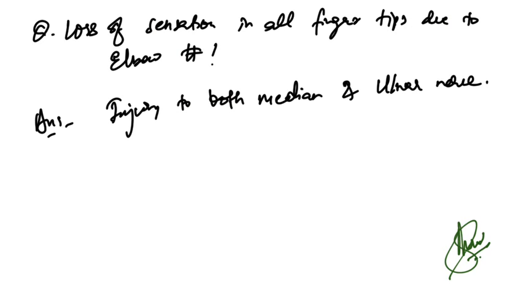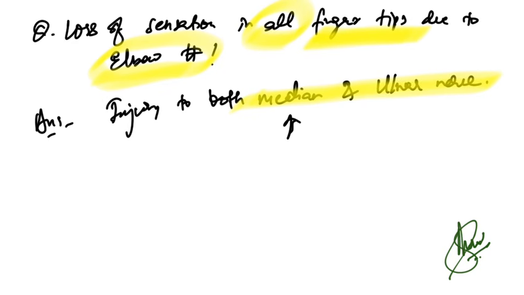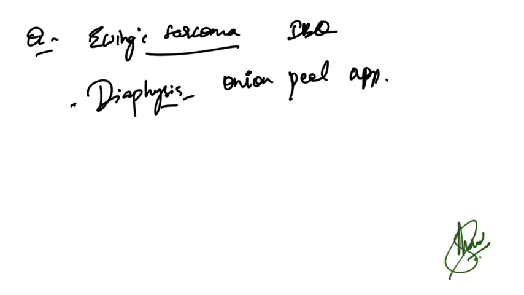Now loss of sensations in all fingertips due to elbow fracture. So if they have mentioned all fingertips, that is because of median and ulnar nerve. So the sensory supply to all the fingers is by median 3.5 and ulnar 1.5. Remaining sensations will be there by these two nerves. If all the sensations are lost, injury to both of these nerves will be the answer.